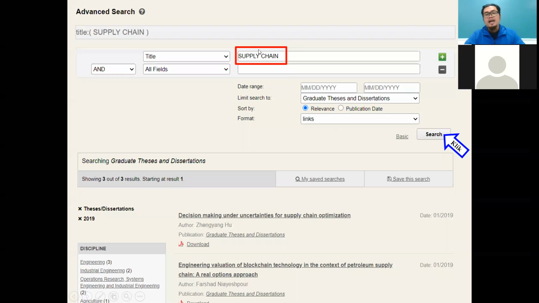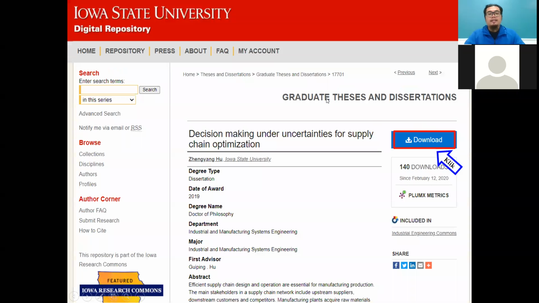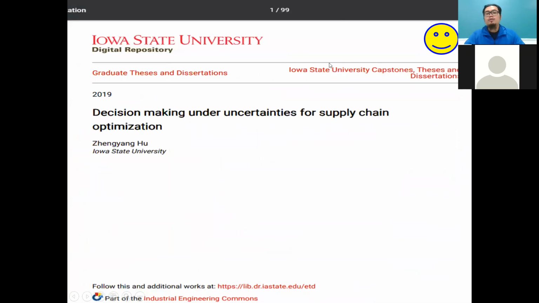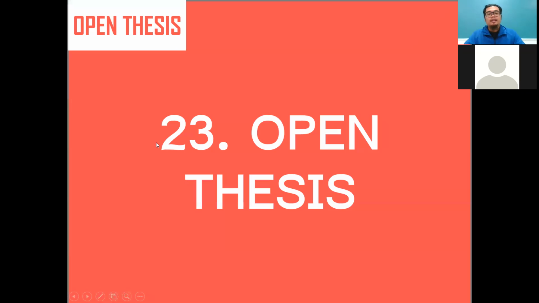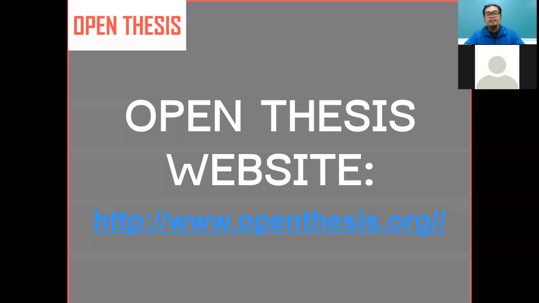In my case, I go through relevance first. Then I click search, and they have information here, the abstract. But for the blue one, you need to click this download button. So I click download, and then I get the full thesis from 2019 regarding decision making under uncertainty for supply chain optimization. Okay, this one, Open Thesis.